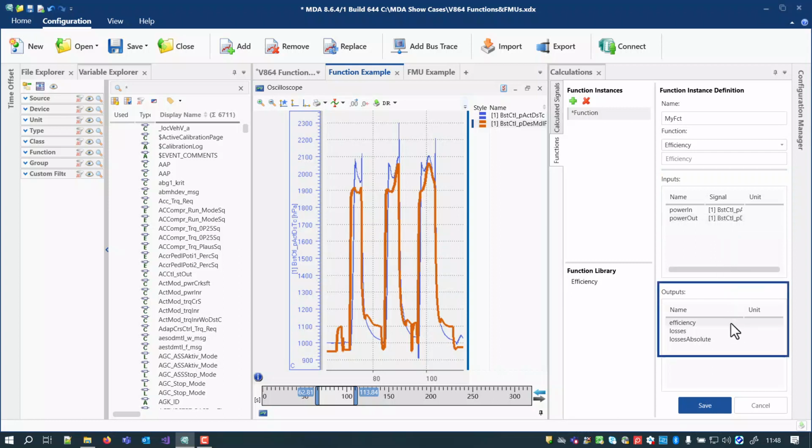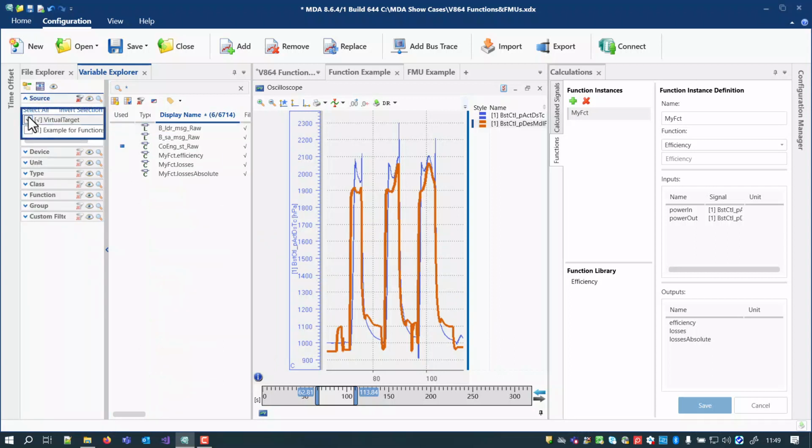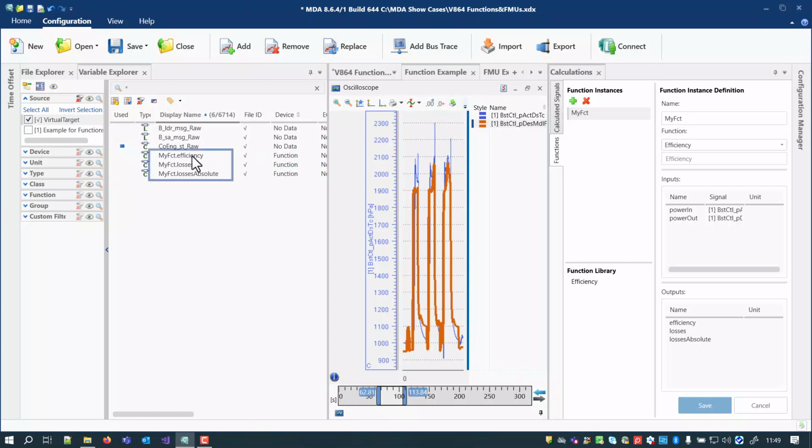Based on the measure data of the input signals and the predefined calculations formula, the defined outputs will be calculated. These can be more than just one. After saving a completely defined function instance, its outputs are available in the Variable Explorer. To get unique signals, the signal names are a combination of the function instance's name and the outputs.